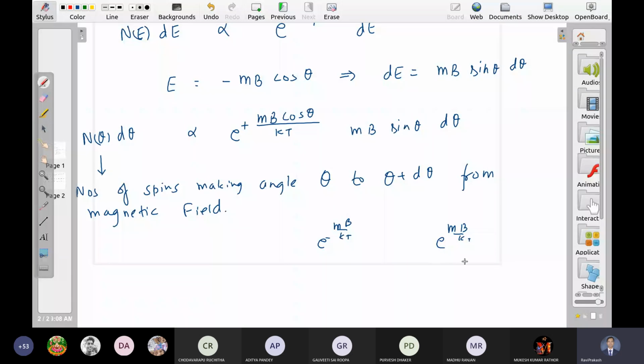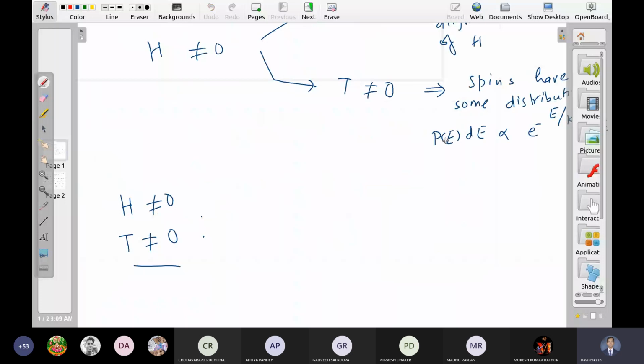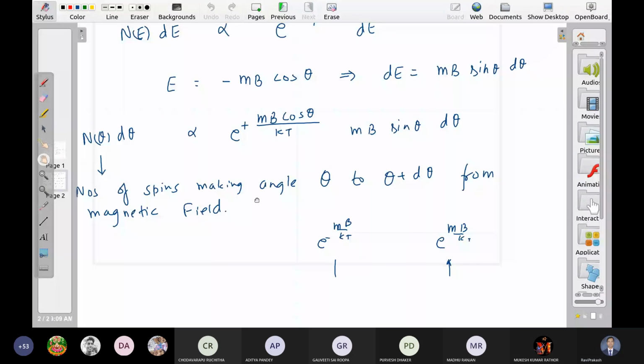Some spins are anti-parallel also. Okay. So yes, we have some magnetization. It is a non-zero number, but it is not as high as Nm. It is not as high as it would be in the case of 0 Kelvin. So let us calculate how much is the magnetization.